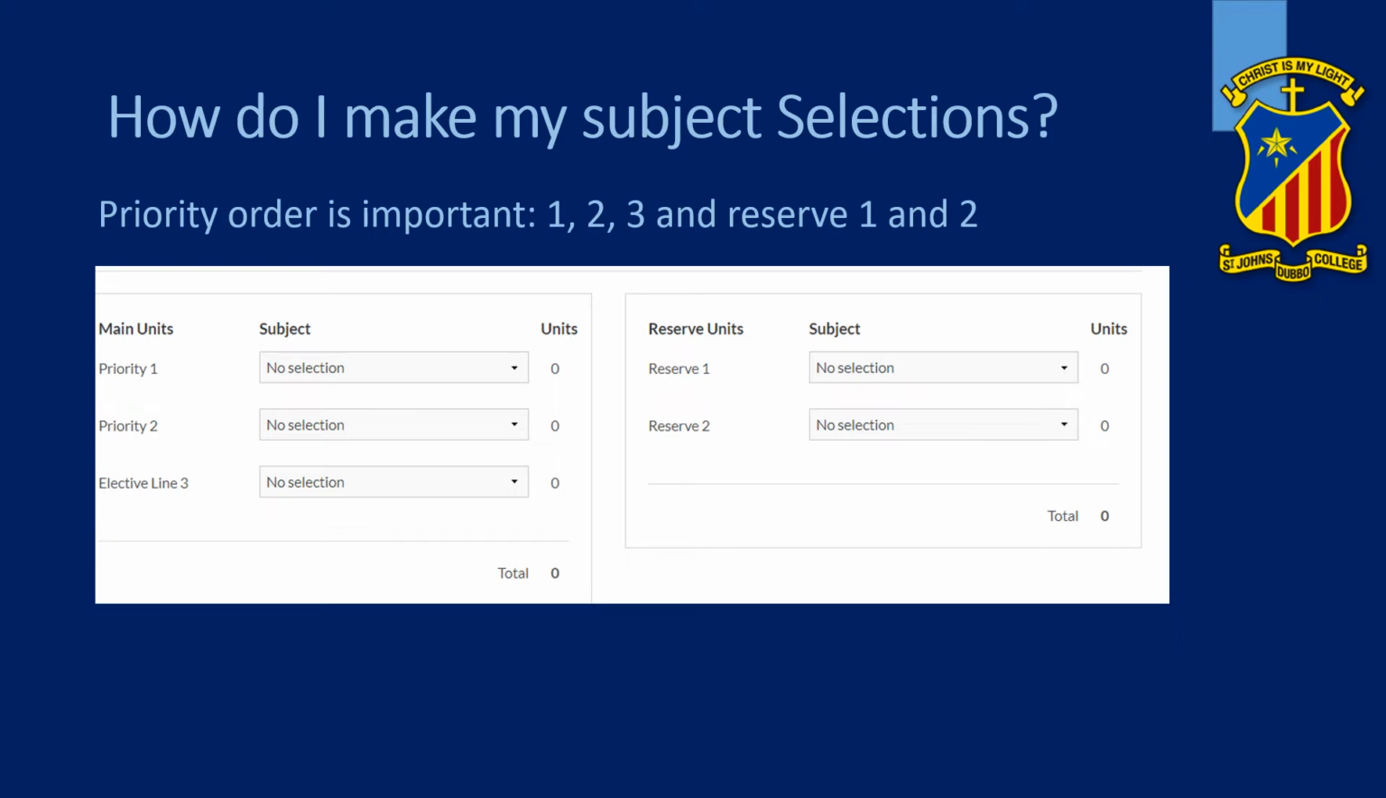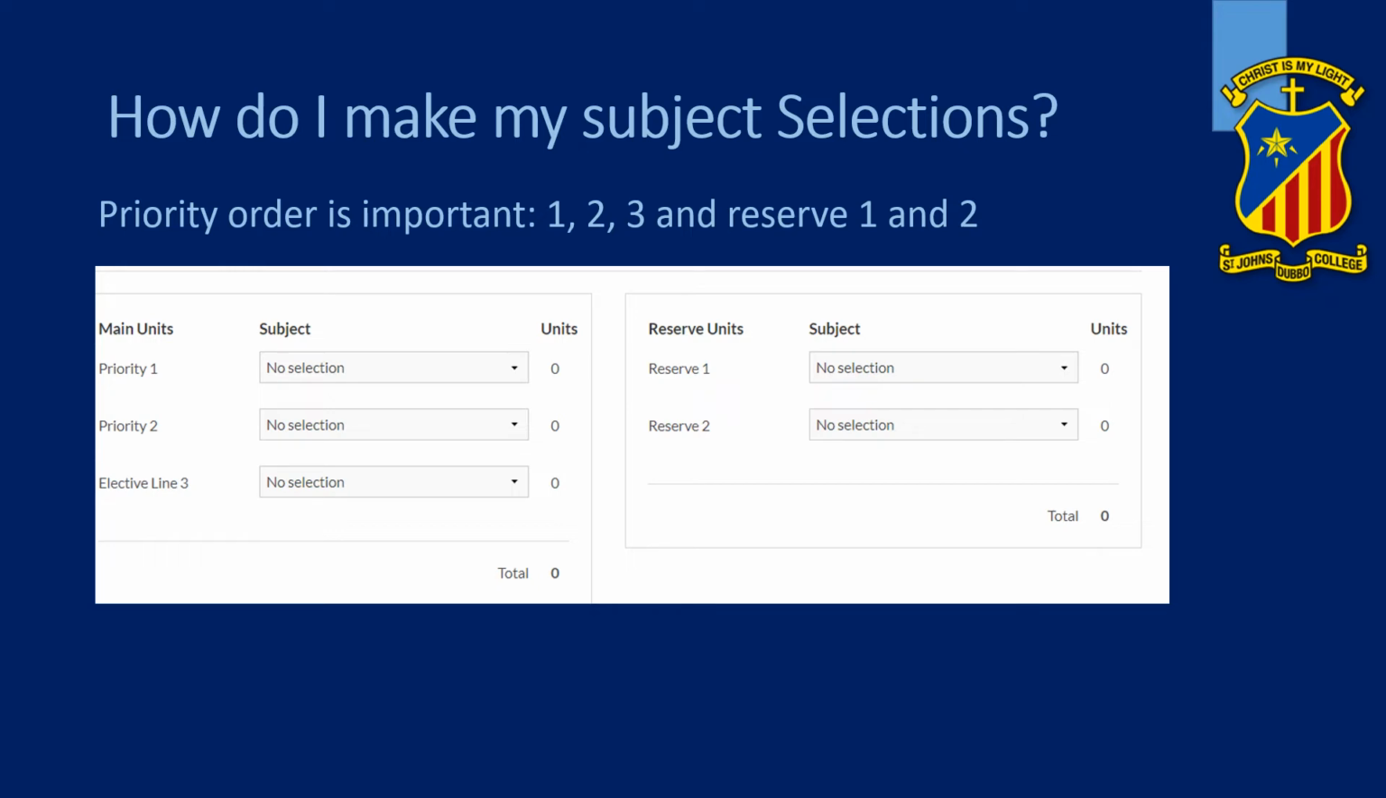Okay, so here's the screen where you make your subject selections. You'll notice it has priority 1, priority 2. It's really important that you put your main subject selections, and your third one for that matter, in priority order. When we're putting the subject lines together, this priority is really important. Okay, so the elective you really want to do first, priority 1. Second, priority 2. Third, priority 3.